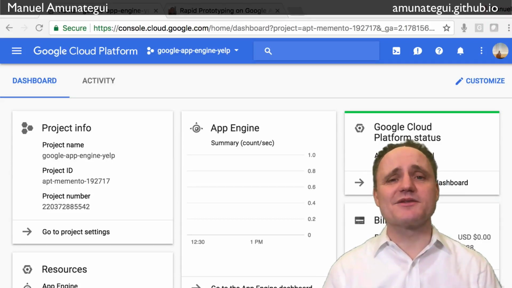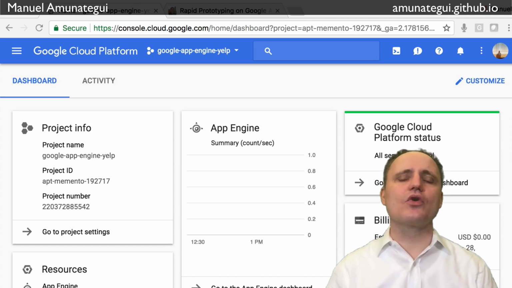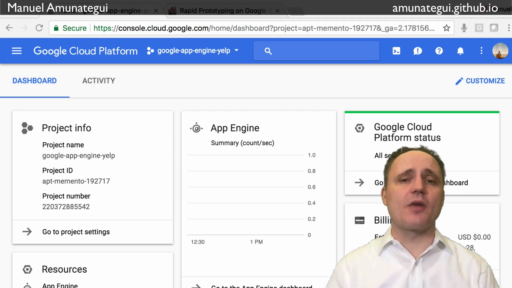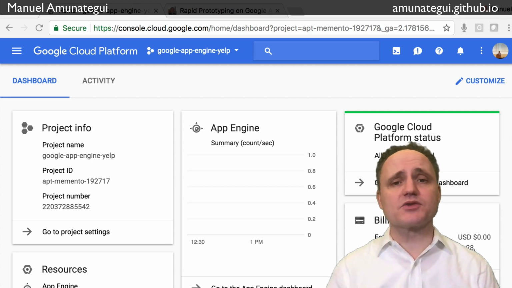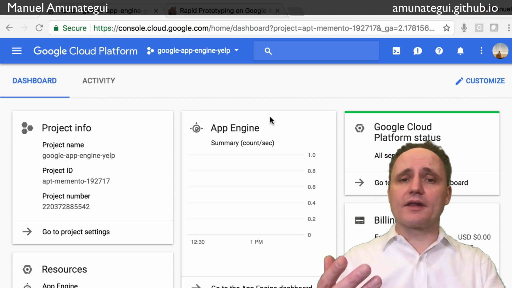Hello data scientists, my name is Manuel Monetizing, and in this video I want to show how easy it is to host a Flask web application up in the cloud using Google's App Engine. It's so easy, there are so few steps, the best way for me to show it is to actually walk you through that process. So you have a Google Cloud Platform account.